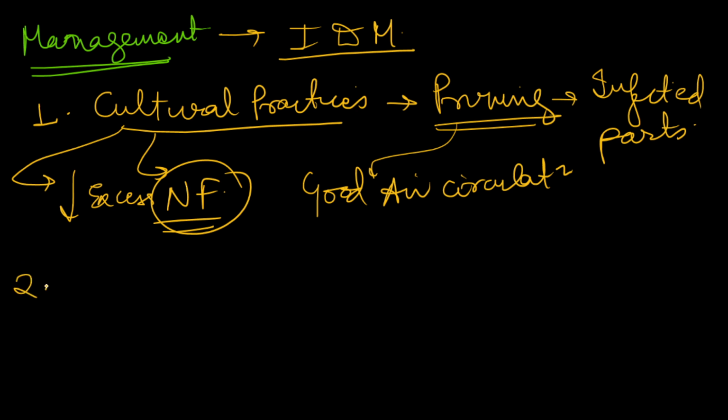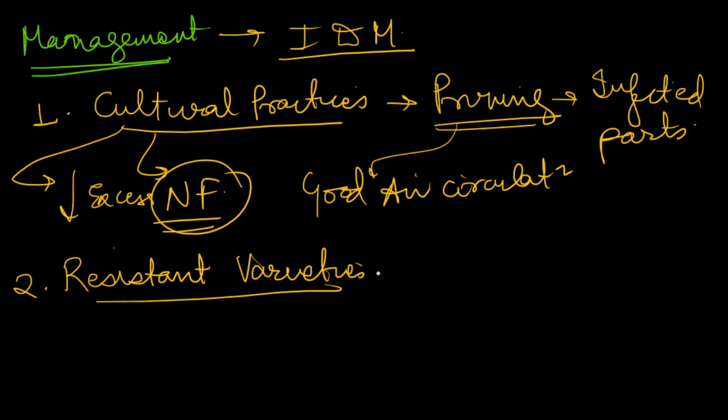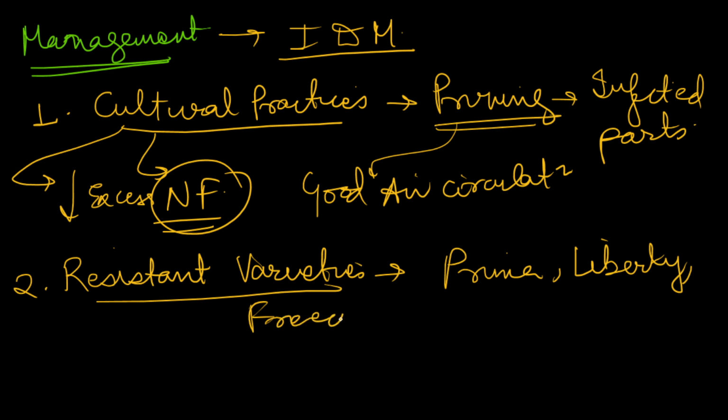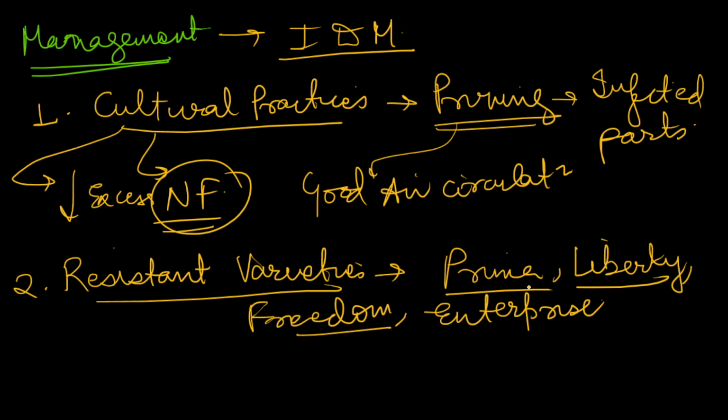Secondly, you can mention some resistant varieties. There are various apple varieties which are resistant to apple scab disease, such as Prima, Liberty, Freedom, and Enterprise.